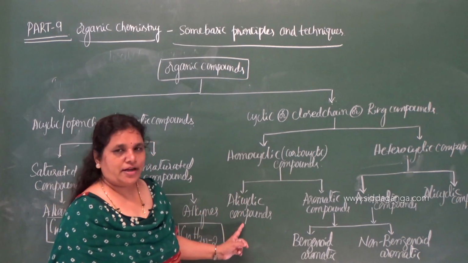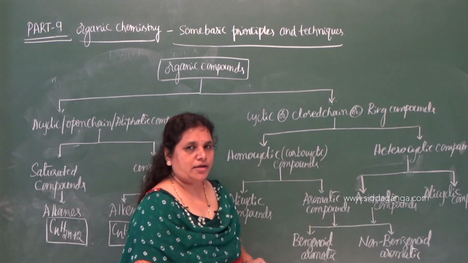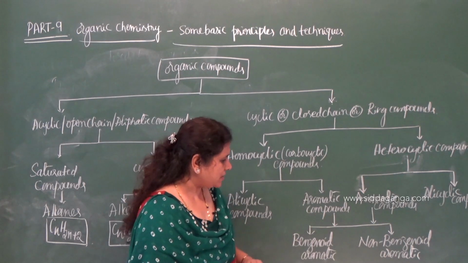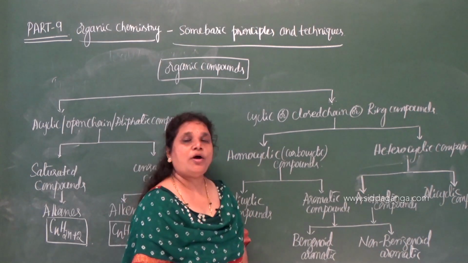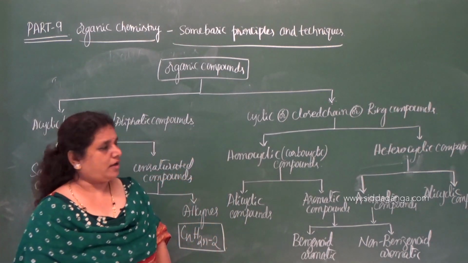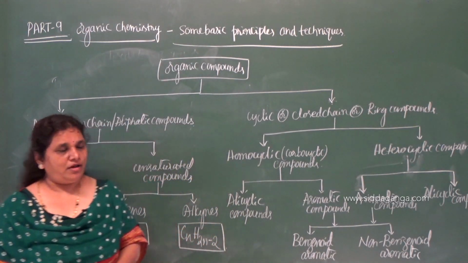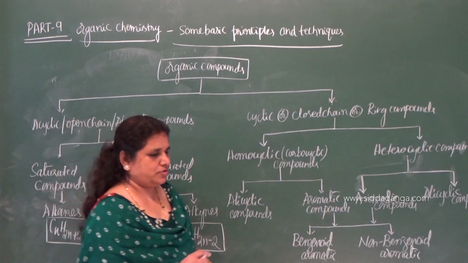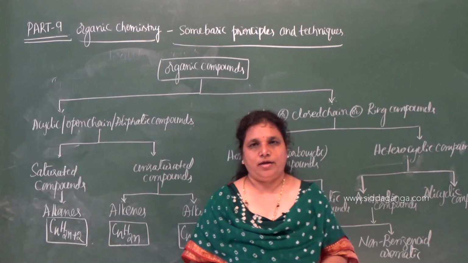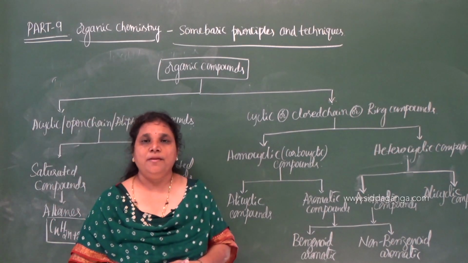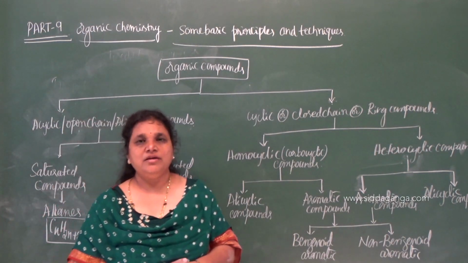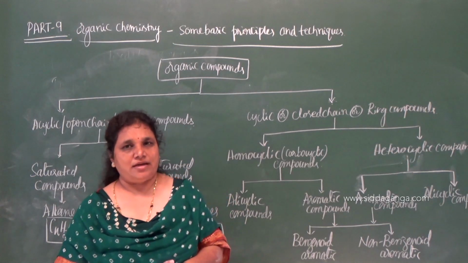Further, they are classified as alicyclic and aromatic. Aromatic is once again classified into two types, benzenoid and non-benzenoid aromatic compounds. Just remember one example for each class of organic compounds. This is the classification of organic compounds based on the carbon chain or the carbon skeleton.